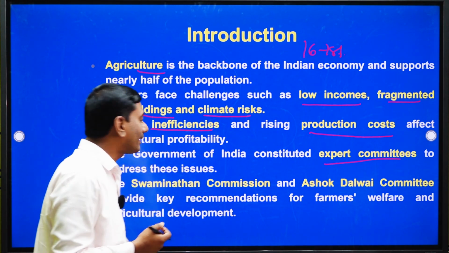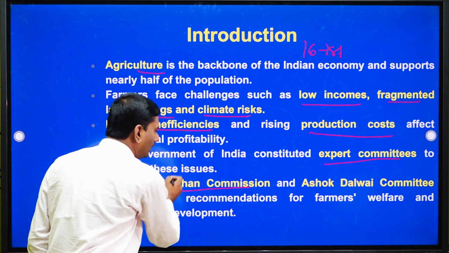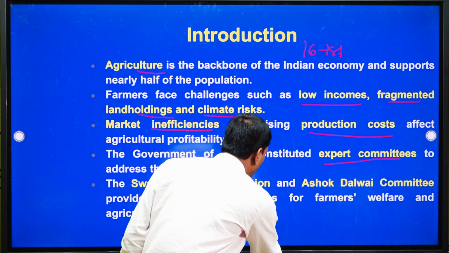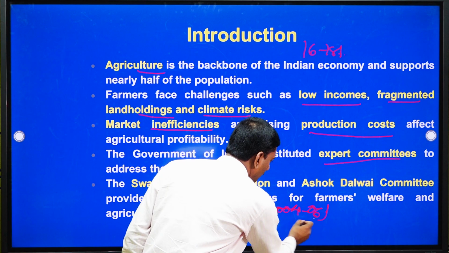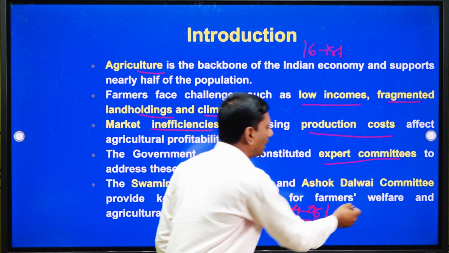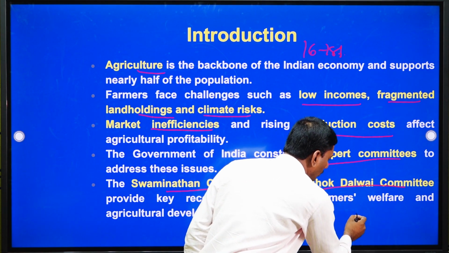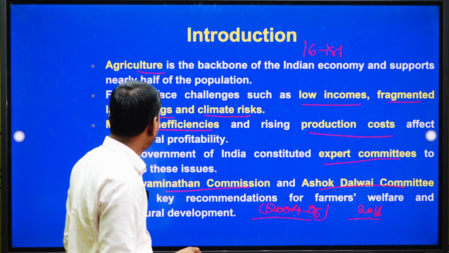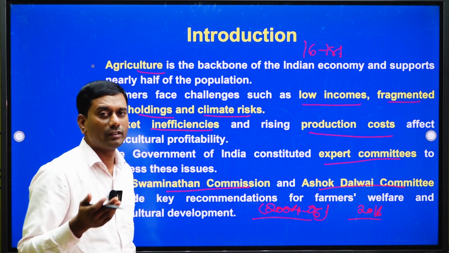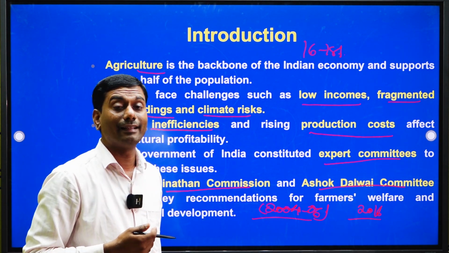In that context, the Swaminathan Committee was framed during 2004 to 2006, and the Ashok Dalwai Committee during 2016. In brief, Swaminathan, as we all know, is the father of the Indian Green Revolution.